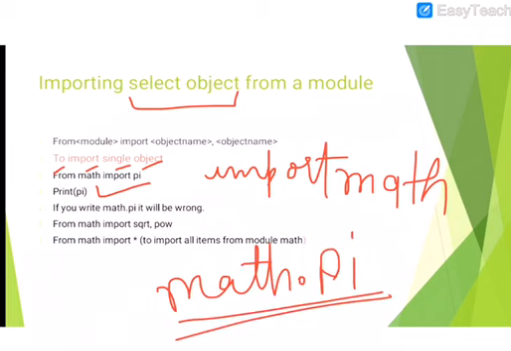Here there is no need to write math dot pi; if you write math dot pi in this case, it will be wrong. From math import sqrt or pow function. You can import more than one function from a single module. If you want to import all items from module math, then you will have to write import star.